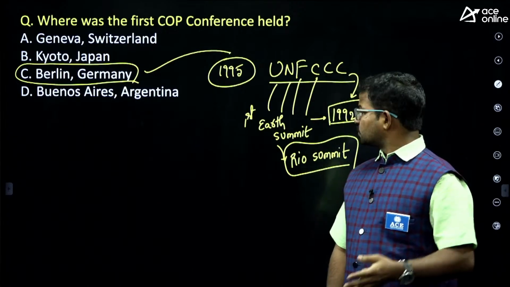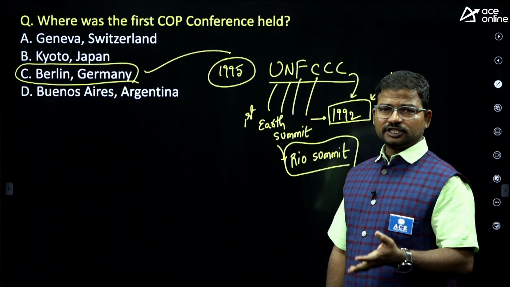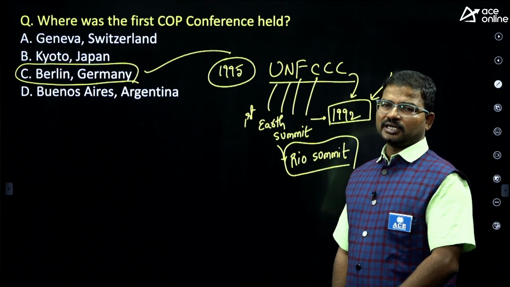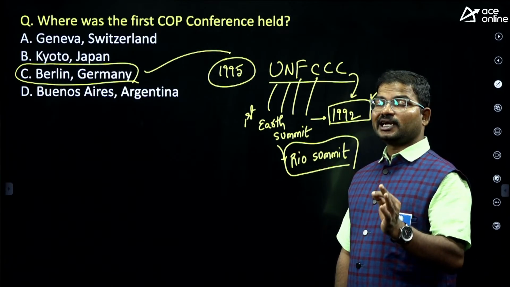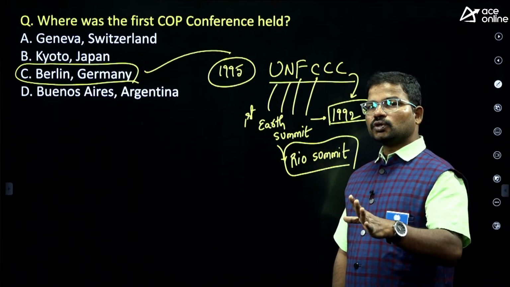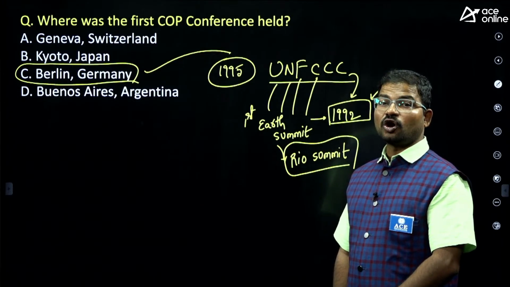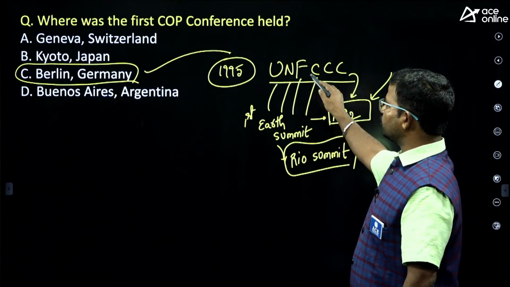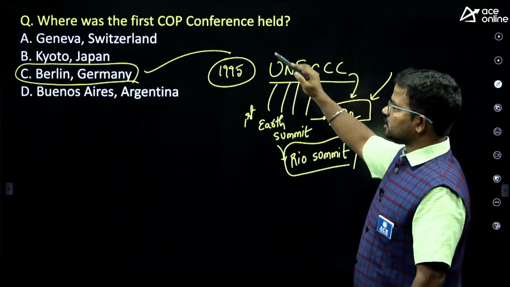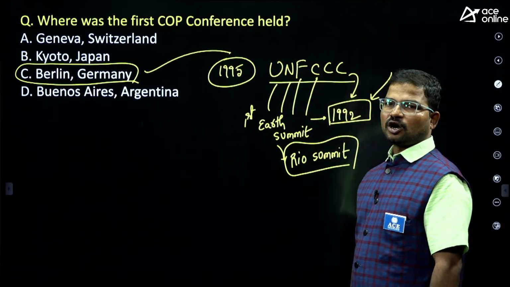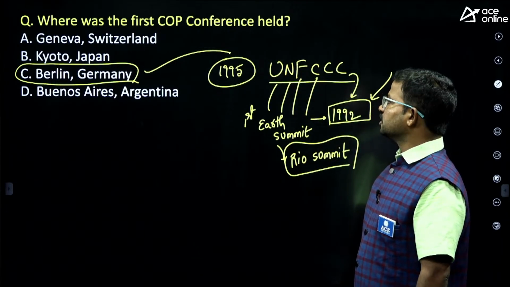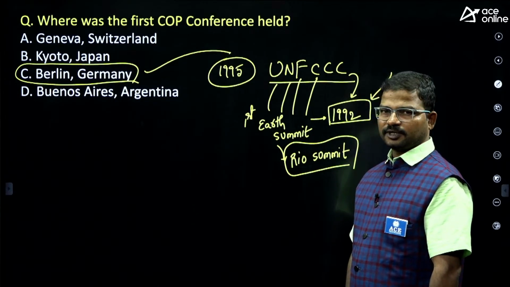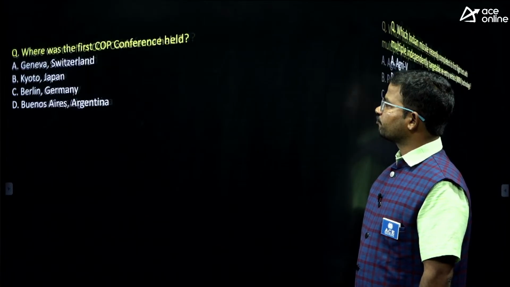Next one, UNFCCC. This body was also proposed during the First Earth Summit. UNFCCC annually conducts meetings. Those meetings are officially called COP conferences. The annual meetings of the United Nations Framework Convention on Climate Change are considered COP conferences. The first conference was conducted in Berlin, Germany, in the year 1995.